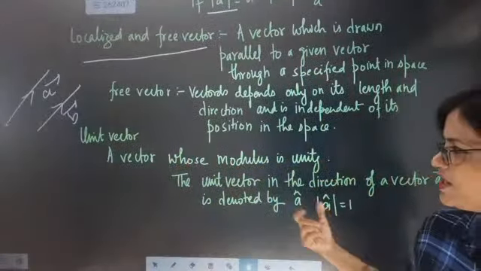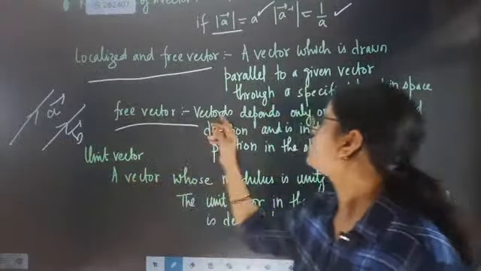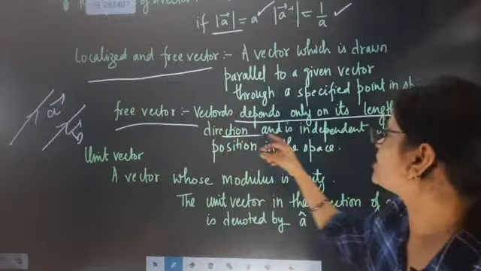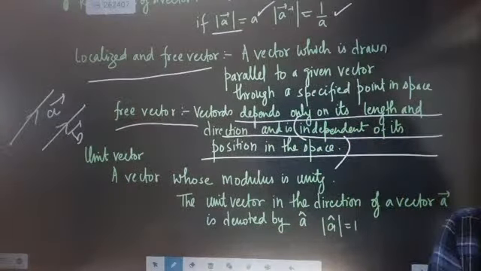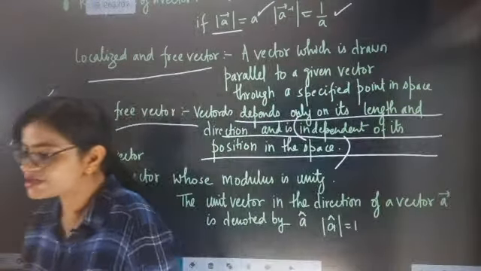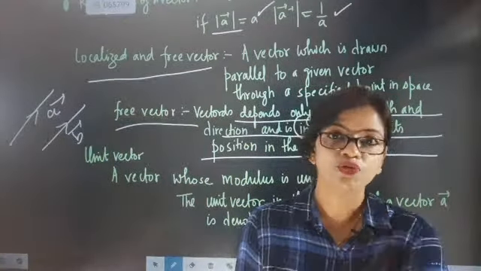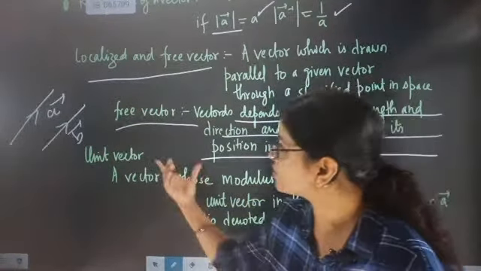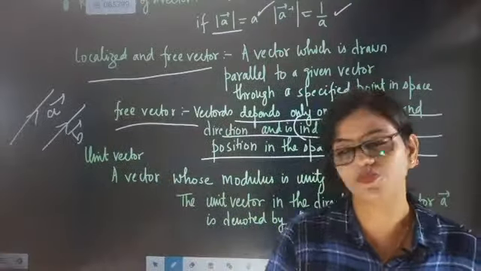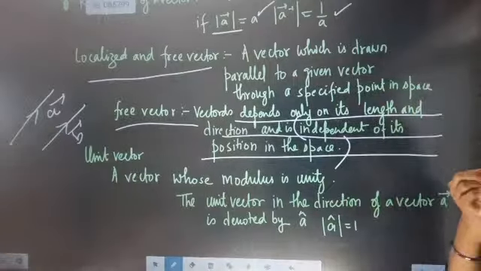Check this point. A vector whose modulus is unity, that is the unit vector definition. Where is it coming from? A free vector depends only upon its length and direction and is independent of its position in space. Mark this point, it is independent of its position in space. It is not considering where it is present, we do not know it, but it has magnitude and direction. For sure it has magnitude and direction, but we don't know the location, because we are not able to specify its position with respect to other things. That's why it is called a free vector. I hope you have understood free vector.